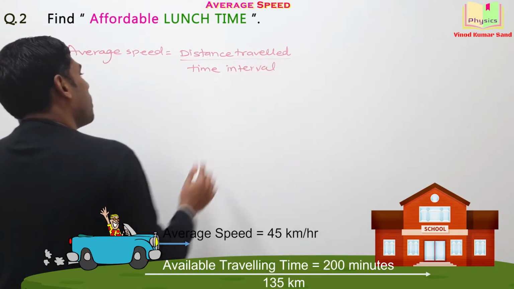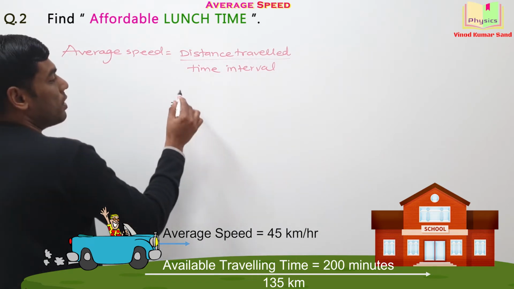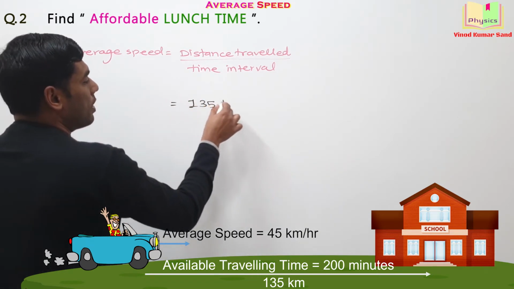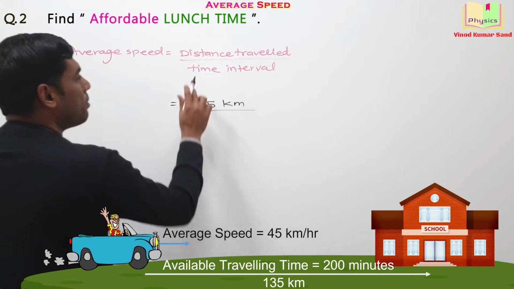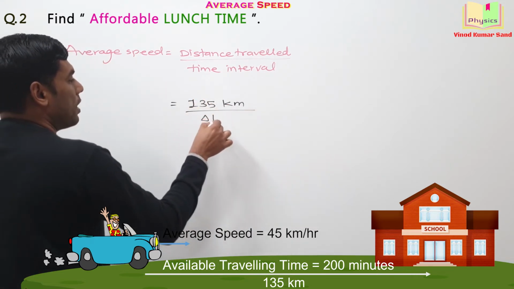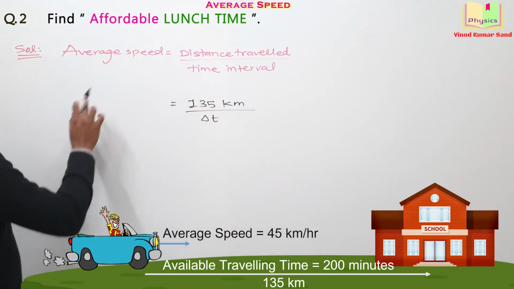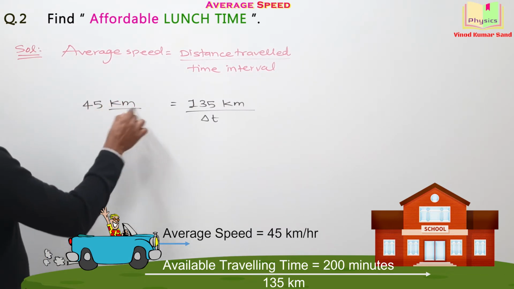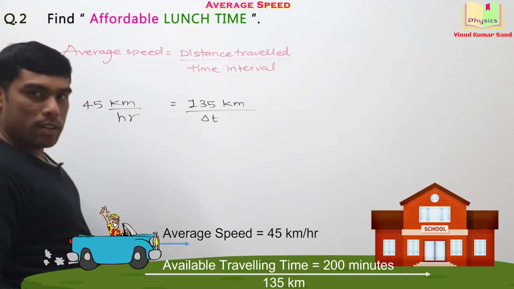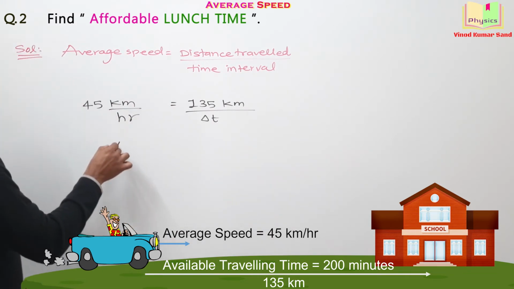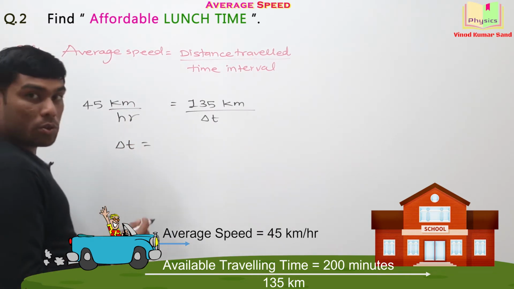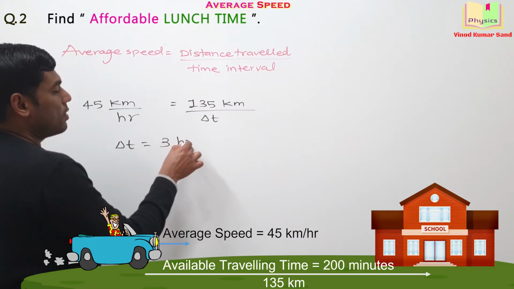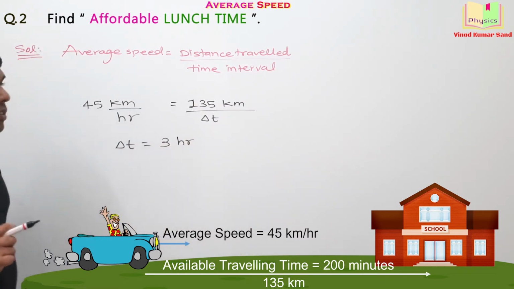The distance traveled is also available in the question. It is 135 km. The time interval, let's say we write it as del t, and the average speed is given as 45 km per hour. Do you understand this thing? You can simplify the things here, then del t comes out to be 3 hours. Okay.